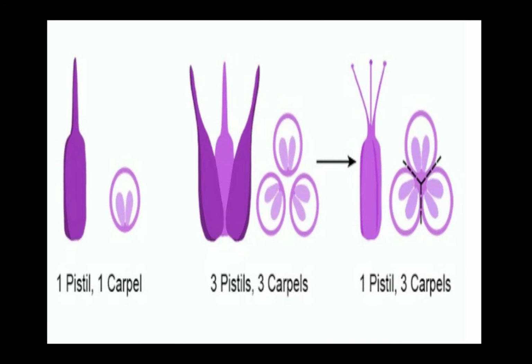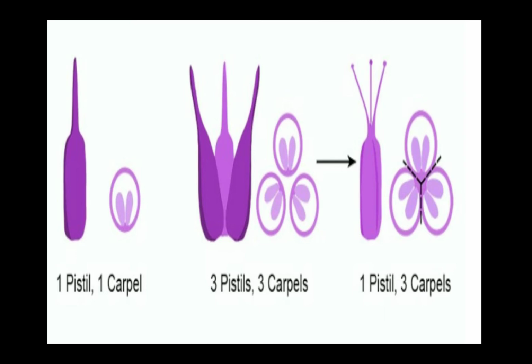As you know, calyx, the outermost whorl, comprises sepals, so we can say sepal is a unit flower part in calyx. Similarly, petals together are called corolla. That means petal is a unit flower part in corolla. And stamens together are called androecium. Androecium is the male portion of a flower. So we can say the unit male flower part is stamen, and these stamens together are called androecium.